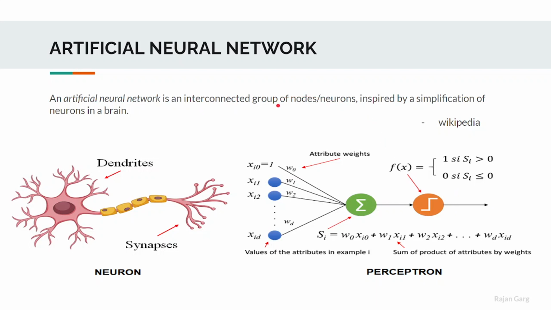So if we come to the definition, an artificial neural network is an interconnected group of nodes or neurons, which we call perceptrons too, inspired by a simplification of neurons in a brain.